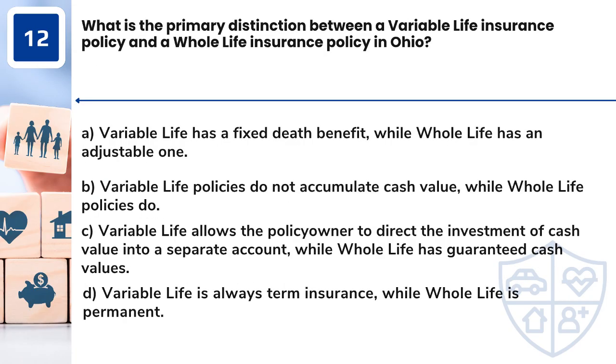Question 12. What is the primary distinction between a variable life insurance policy and a whole life insurance policy in Ohio? A. Variable life has a fixed death benefit, while whole life has an adjustable one. B. Variable life policies do not accumulate cash value, while whole life policies do. C. Variable life allows the policy owner to direct the investment of cash value into a separate account, while whole life has guaranteed cash values. D. Variable life is always term insurance, while whole life is permanent.